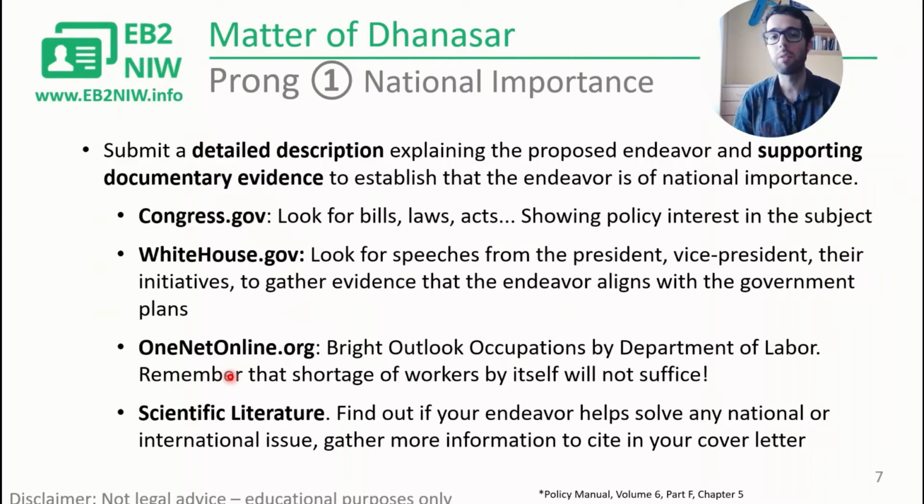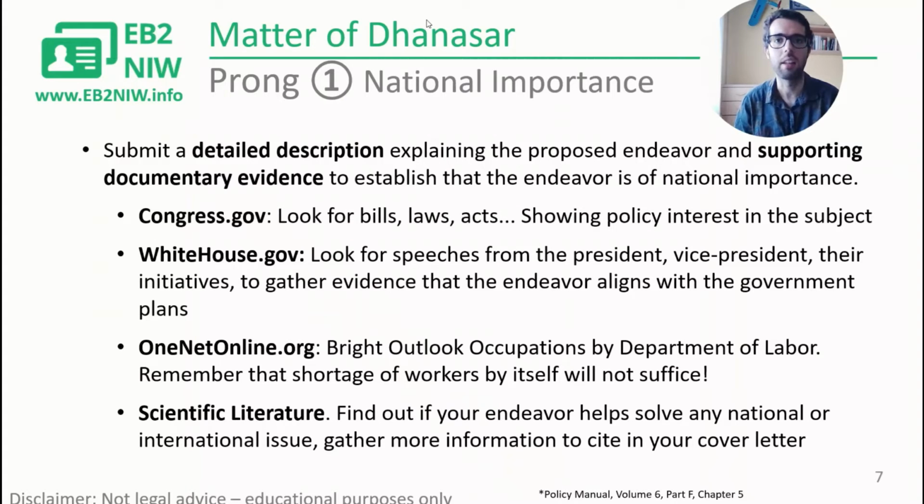Another good resource from the Department of Labor is this website, O*NET Online. You can find what professions are in high demand. And even though this is not by itself a reason to grant a green card, it can help you as an add-on aspect. And finally, scientific literature. This is not part of the official website, this is just a more generic one, but if you can find that the problem you're trying to solve is considered by the scientific community to be important and urgent, then you can use that.